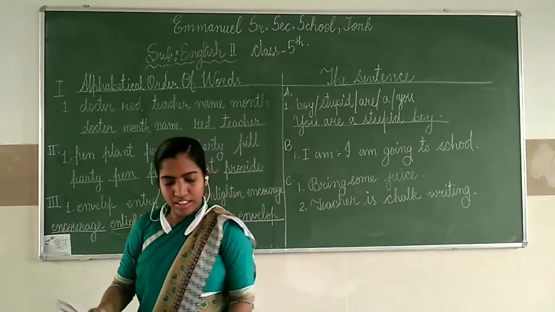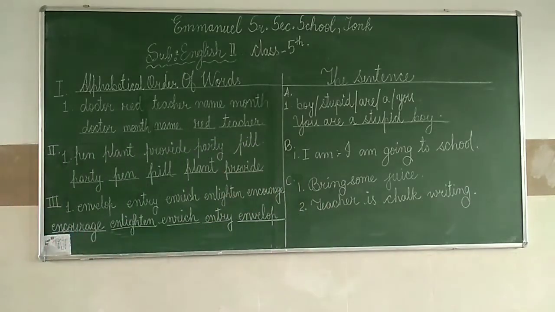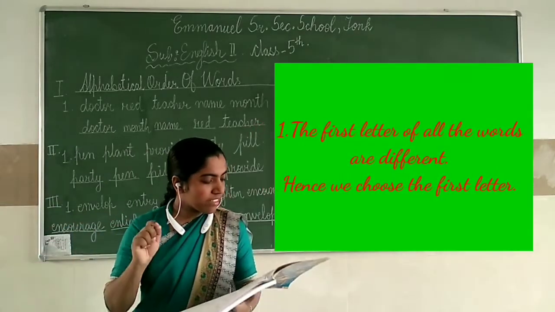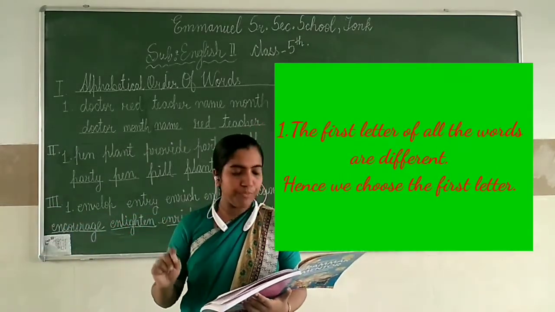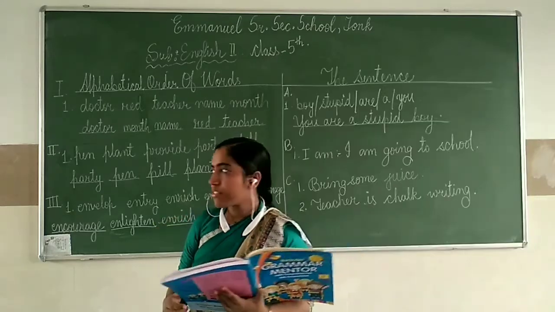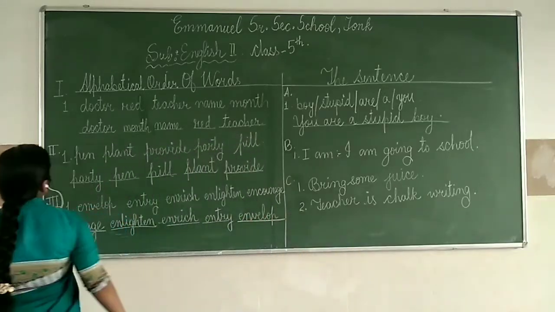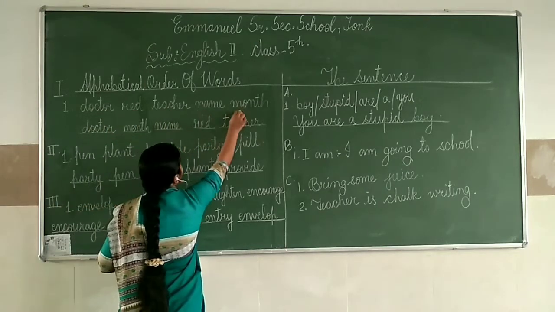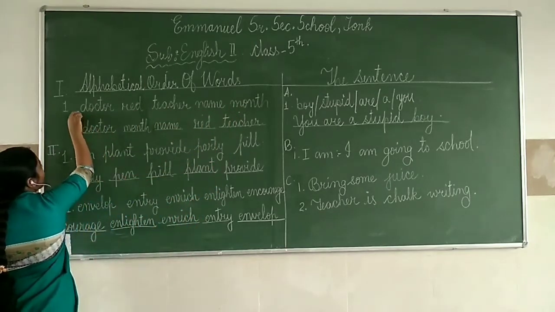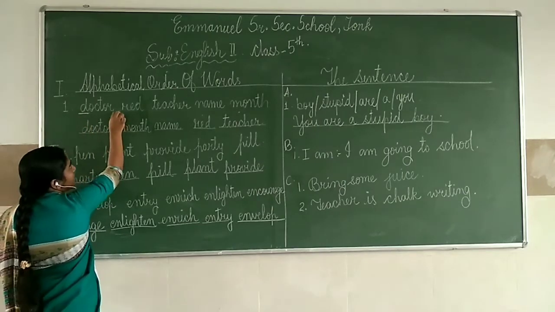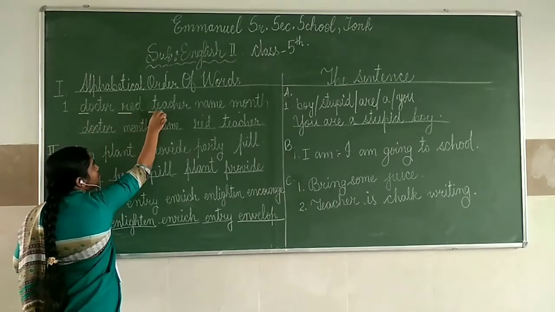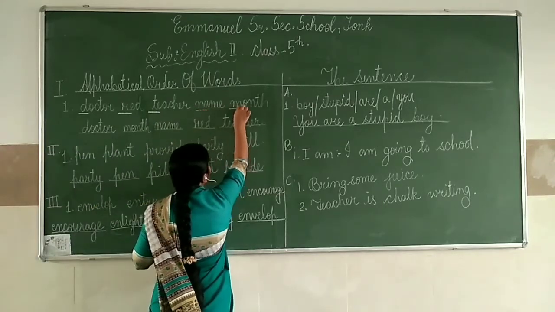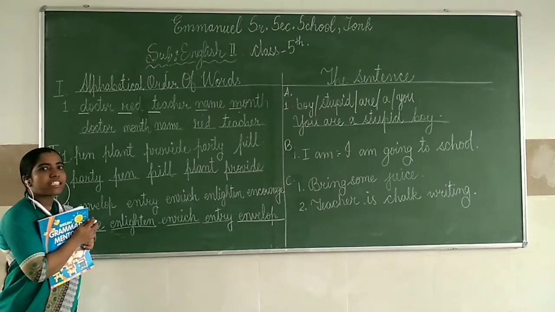Listen here carefully. There are 3 rules we have to follow mainly, given in your book. First one is that the first letter of all the words is different. Okay, there are so many words given here. Look at the board first. Doctor, red, teacher, name, month. Now the first letter is D here, and in this the first letter is R. Here the first letter is T, and here the first letter is N, and the last first letter is M. Okay, is that clear everyone?